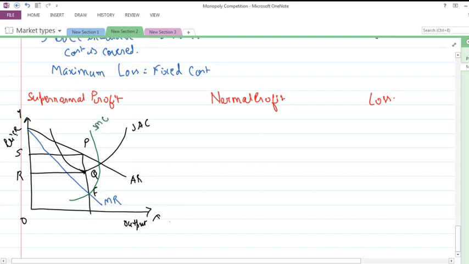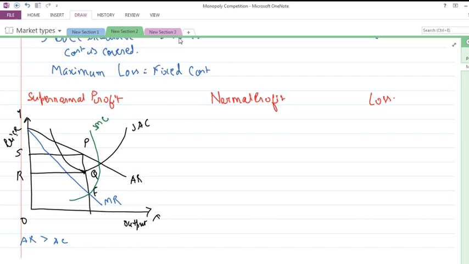In the above figure, what we see is that AR is greater than the AC. Okay, that is average revenue is greater than average cost. Now average revenue is this, average cost is this. So here we find that the company has a supernormal profit equal to RSPQ.